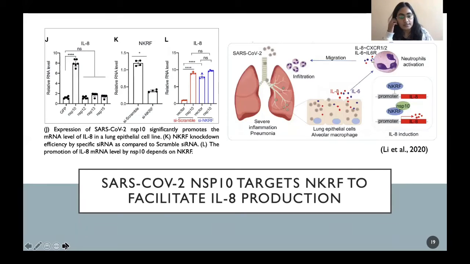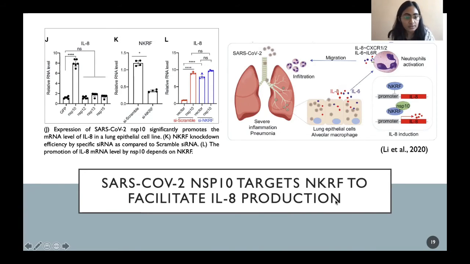So let's talk about one interaction in particular that they proved. SARS-CoV-2 NSP10 targets NKRF to facilitate IL-8 production.